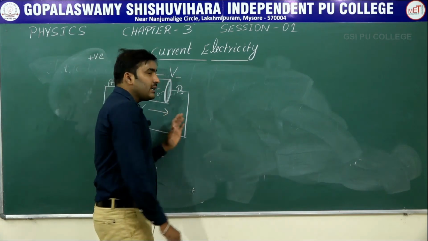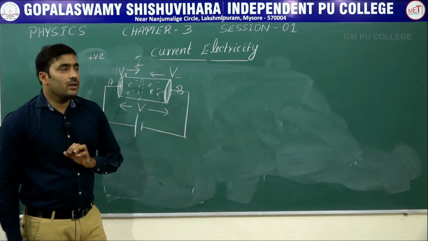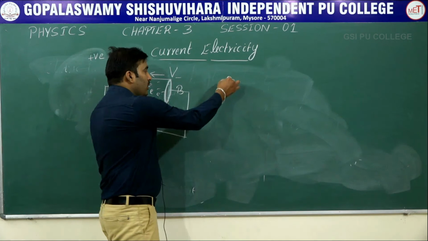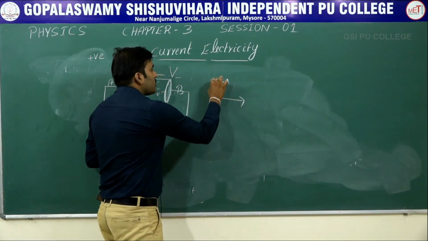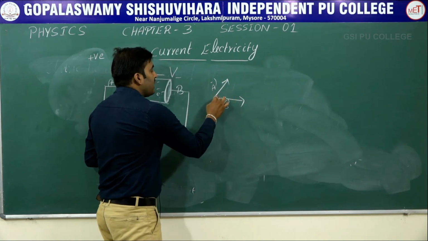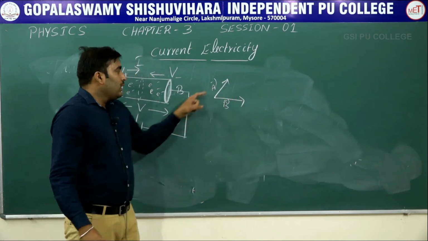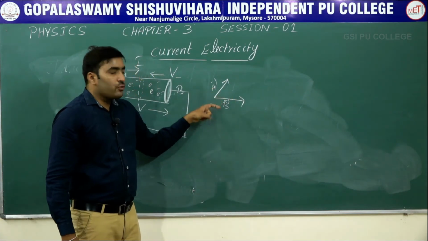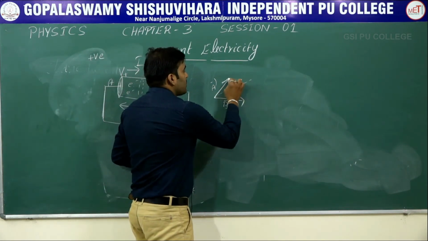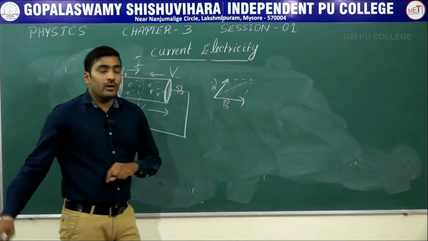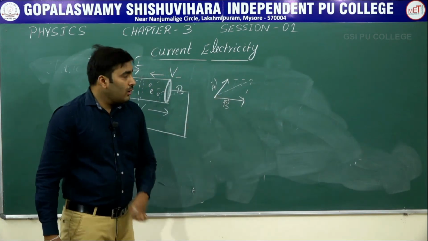Why do we consider current as a scalar quantity? Because we know that vectors obey vector addition. If you consider two vectors A and B acting at a single point, then the addition of two vectors is along the diagonal drawn to the parallelogram. This is what we call the parallelogram law of vector addition.